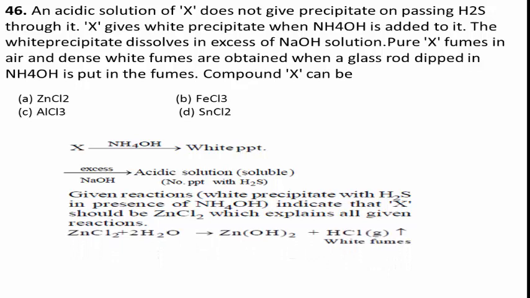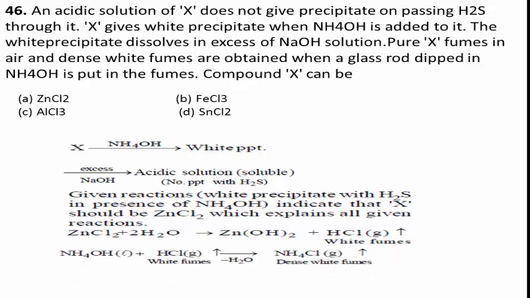See these reactions. If ZnCl2 is treated with water, means zinc chloride is treated with water, at that time zinc hydroxide is formed with liberation of HCl gas in the form of white fumes. Then ammonium hydroxide, when it is treated with that white fumes, nothing but HCl gas, gives liberation of water molecule with formation of ammonium chloride. Ammonium chloride is available in the form of dense white fumes.